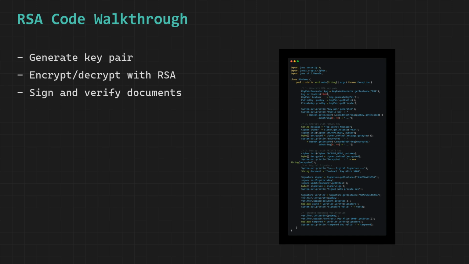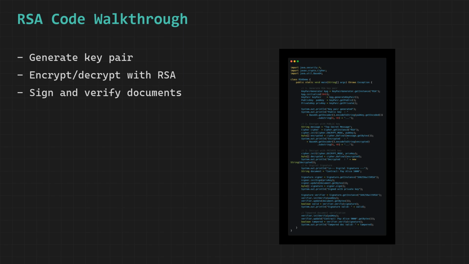hash values match perfectly, verify returns true, which provides absolute and mathematically guaranteed confirmation that the document was signed by the holder of the corresponding private key and that the document content has not been altered or tampered with in any way since it was originally signed.